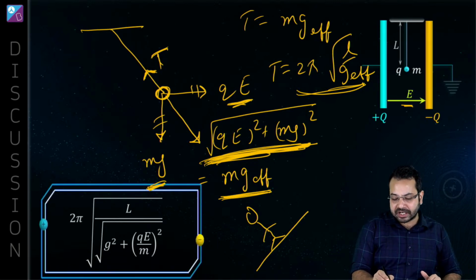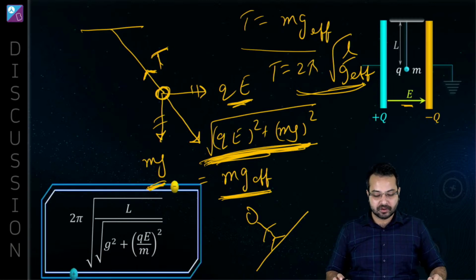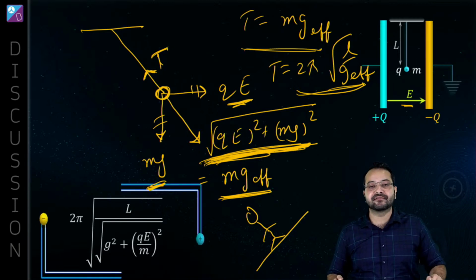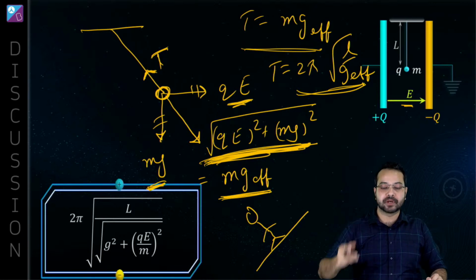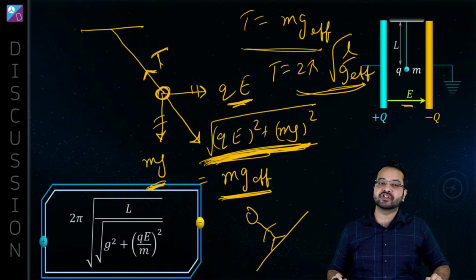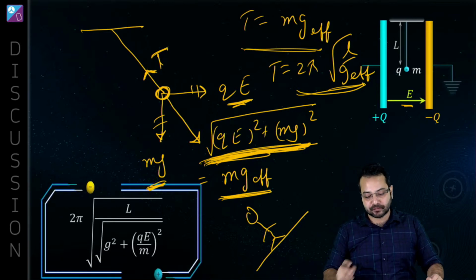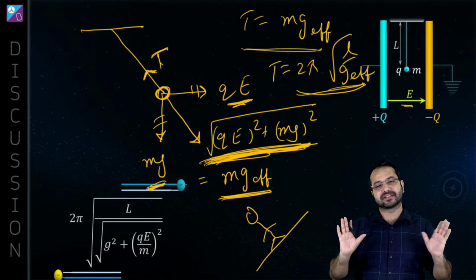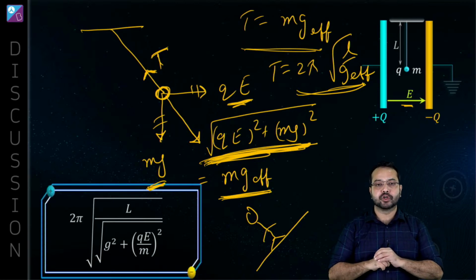You find T is equal to mg effective in the equilibrium position. And once you have found g effective, all you have to do is substitute for 2 pi under root L by g effective. That's it. That's how you want to do it. All right.